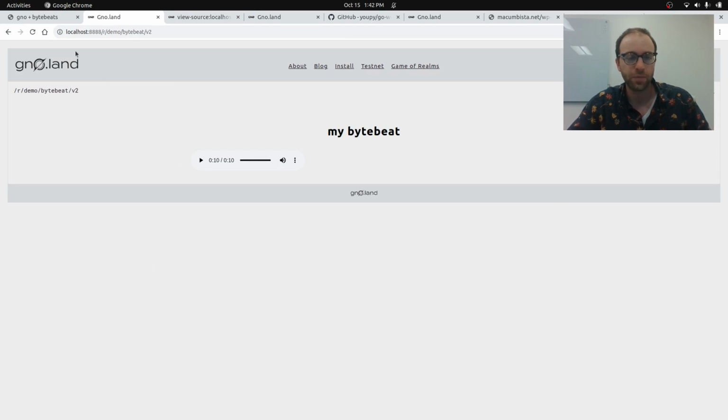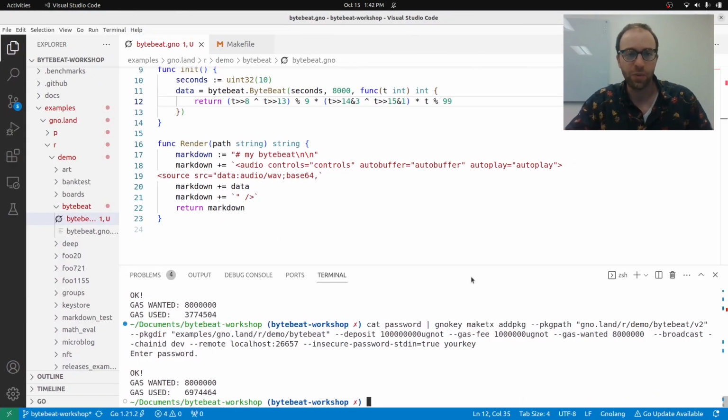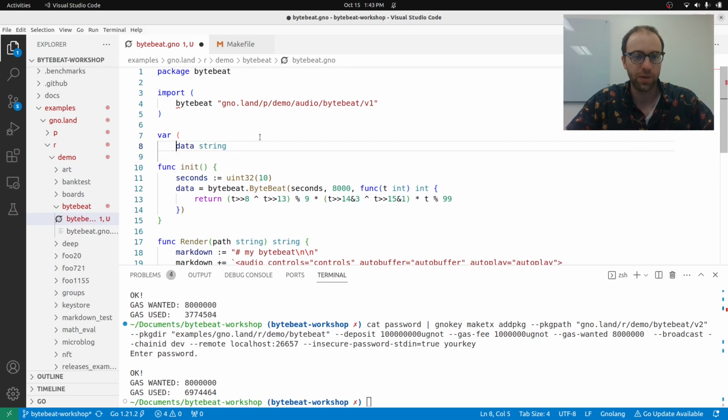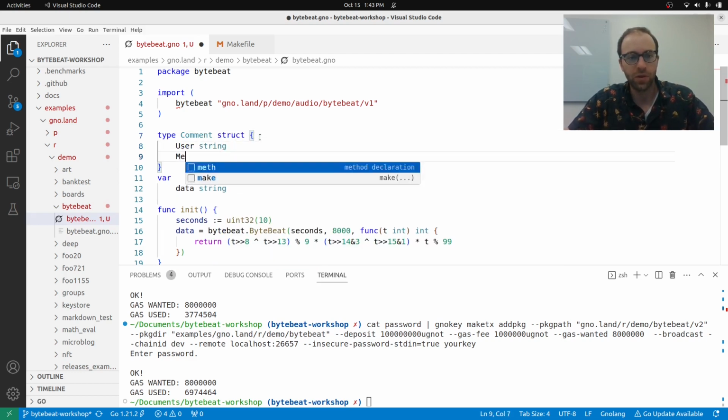So let's actually use something from the smart contract. We used the init function a little bit in the data, which is persistent, but let's actually use a little bit more. Let's make a database of comments. So we'll have people interact with the smart contract through comments. So we'll make a comment interface. Let's do type Comment, and we'll have a user and a message.